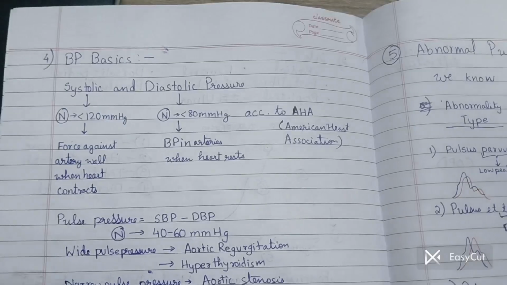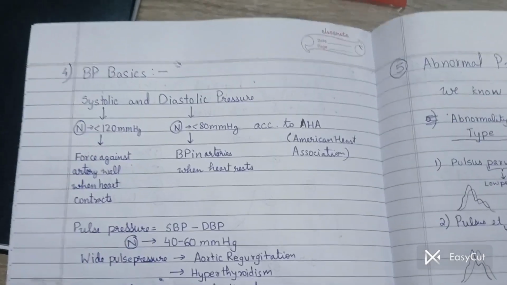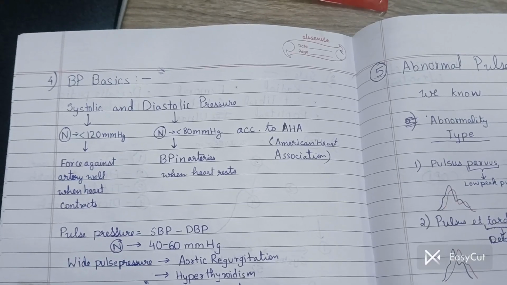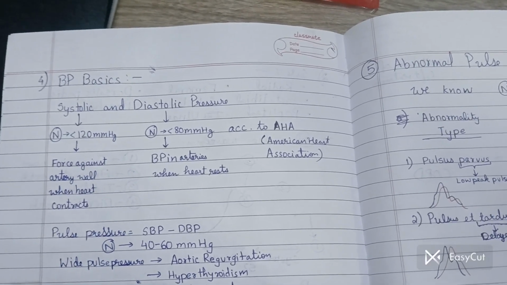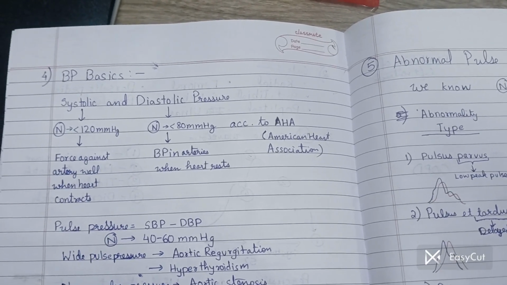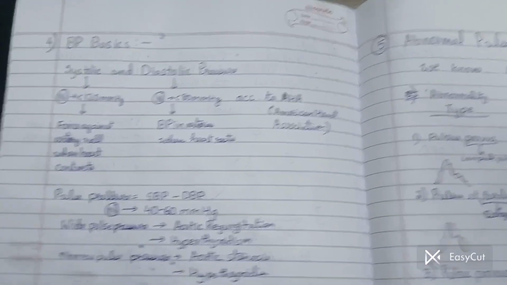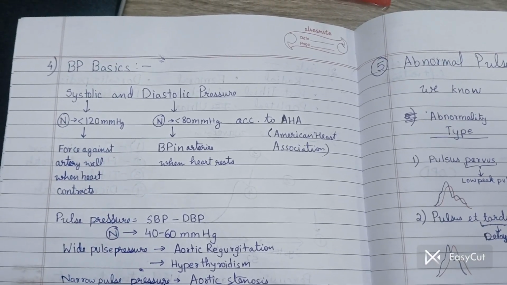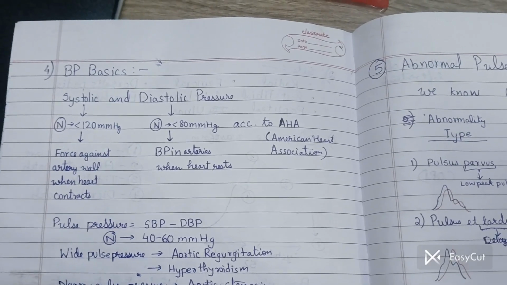Now the fourth subtopic of today, the basics of BP. Now you must have known that in BP we have two components mainly, systolic and diastolic. According to the American Heart Association, the normal blood pressure systolic is less than 120 and diastolic is less than 80. Now why are we adhering to the AHA guidelines?